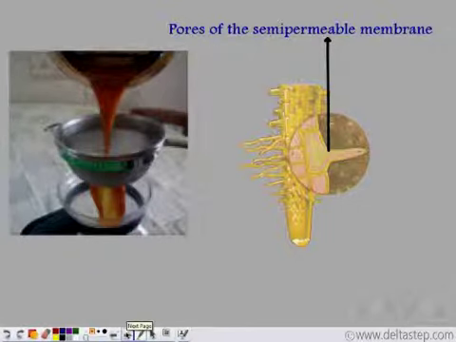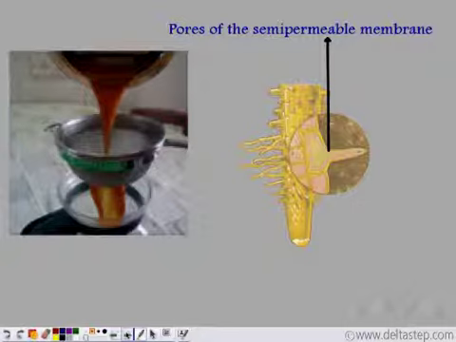Now, why does only water molecules enter through the root hair? Why do the soil molecules not enter? Well, just like a strainer strains only the tea and prevents the tea leaves from flowing, similarly, the semi-permeable membrane has very small pores in it, and these small pores can only accommodate water molecules.